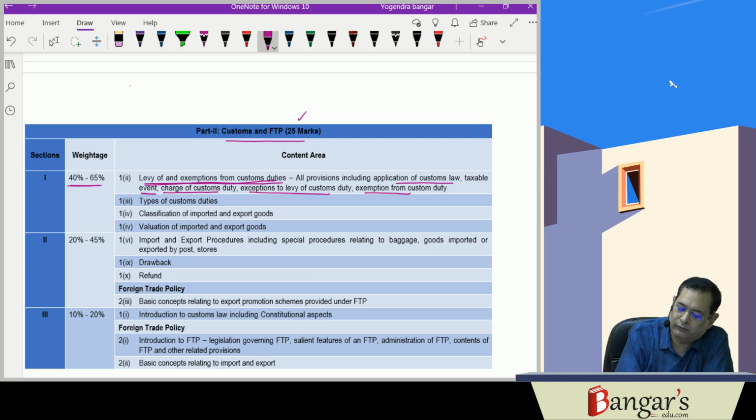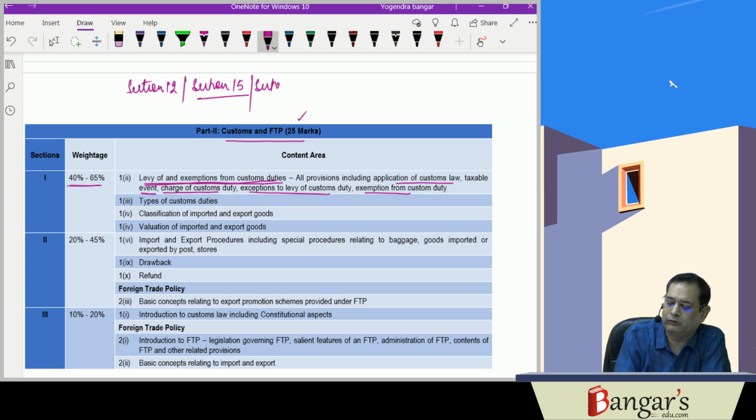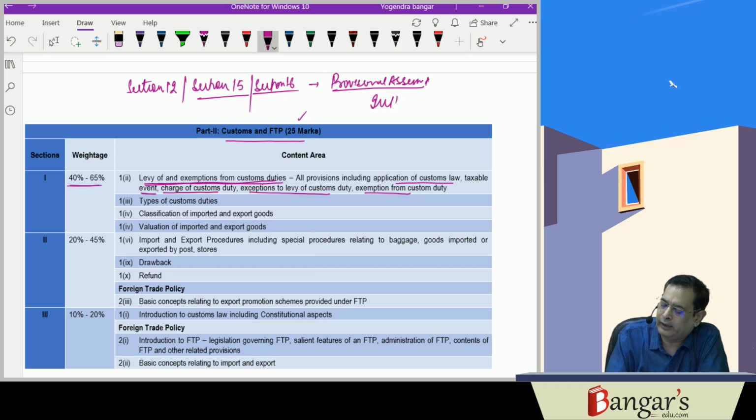Normally they ask questions from the charging section, that is section 12, read with section 15, on how you determine the rate of duty and tariff valuation in case of imported goods. Section 16 is the date for determination of rate of duty and tariff valuation in case of export goods. They can ask about provisional assessment, and how you calculate the interest liability in case of provisional assessment.